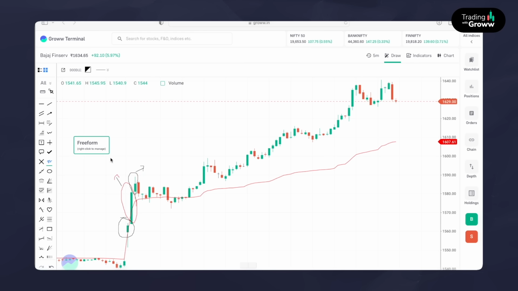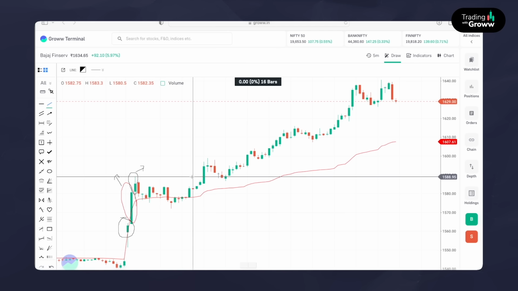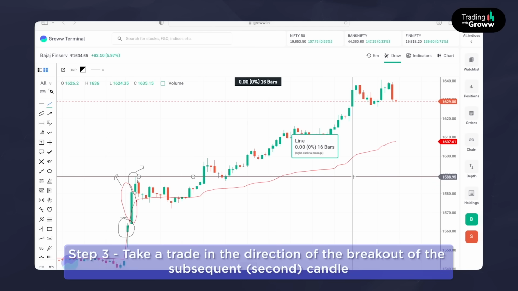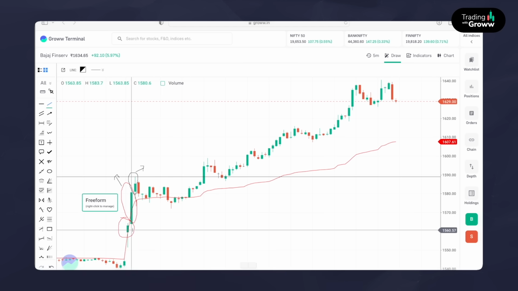We should enter into this trade only when this candle's high is crossed. This candle's high is this level, 1589. If that level is crossed, we are going to go long. If you observe this Bajaj Finance, even though it opened gap up, we are not directly entering into it. We are just waiting and observing for our right entry to form. So exactly the right entry was formed.